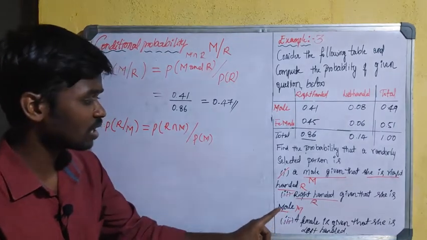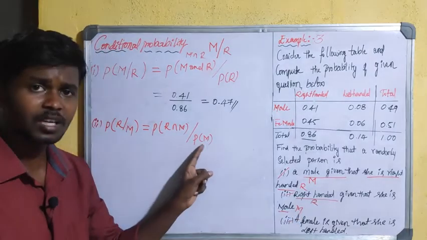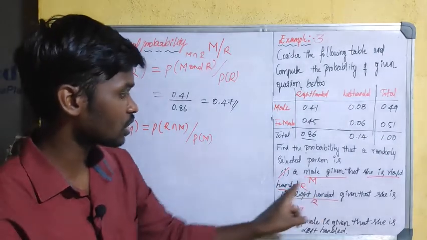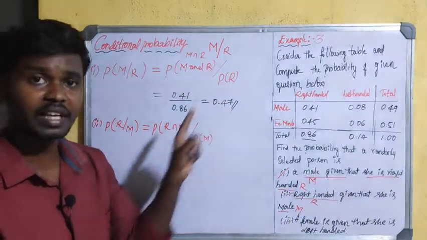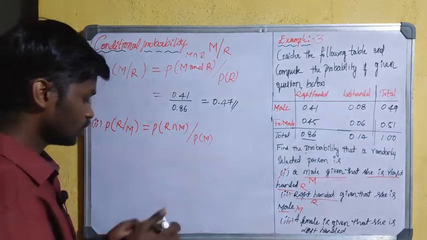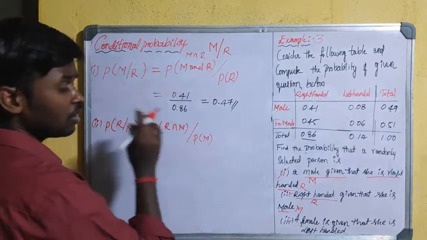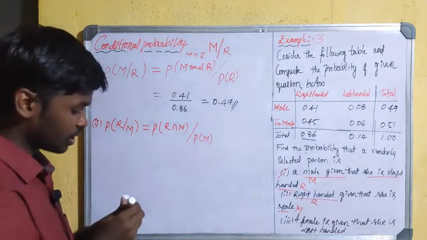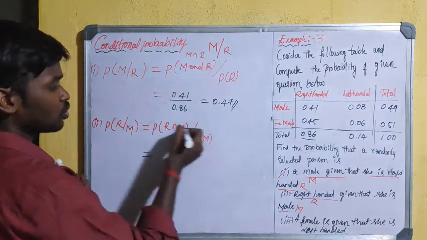In the last question what did they give? They gave male, 'she is male', so therefore we are considering it here. In the first question they gave right-handed at the end, so therefore we took the probability of right-handed. Don't get confused with this information. Clearly analyze and frame the formula according to the conditions. Now simply apply the condition or information to this formula.